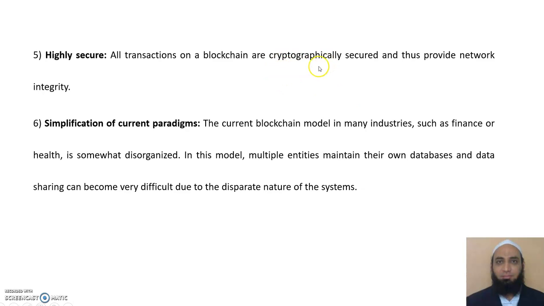What is cryptography? There is some mechanism where we are encoding the information at the sender side, and at the receiver side it is being decoded. So various algorithms are there, so that if an intruder takes our information, or is able to tamper with our information, then also he cannot crack what it is, because the information is encoded. So the system is highly secure. All transactions on a blockchain are cryptographically secured, and thus it provides network integrity.